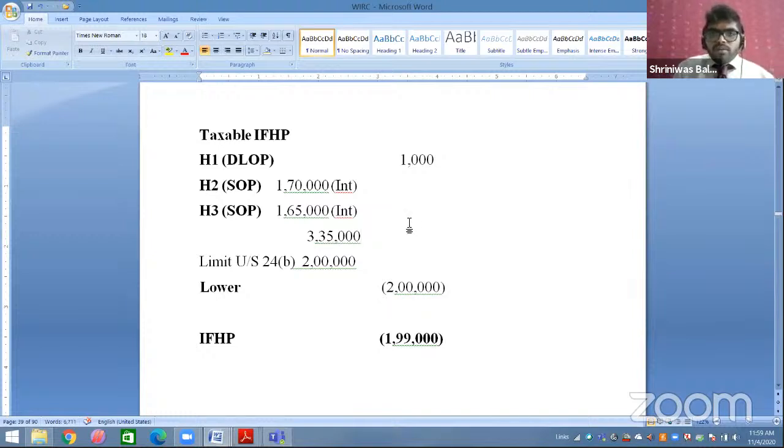So what you are going to do? House property 1 DLOP 1000 and the lower 2 lakh negative. Combining both, 1,99,000 negative is your house property income. This loss will be treated in set off and carry forward. Yes, Govind ji, this is applicable for December 2020 attempt.